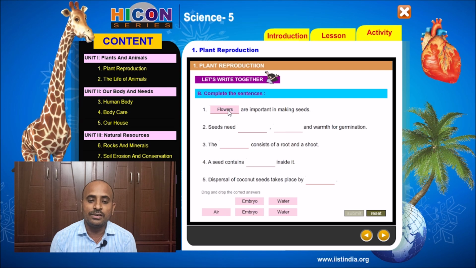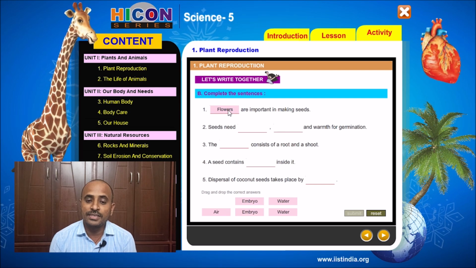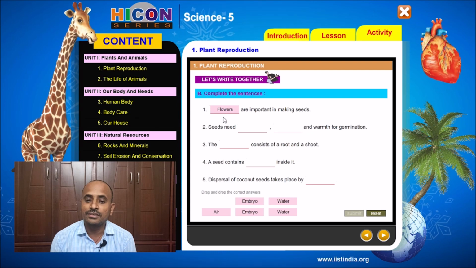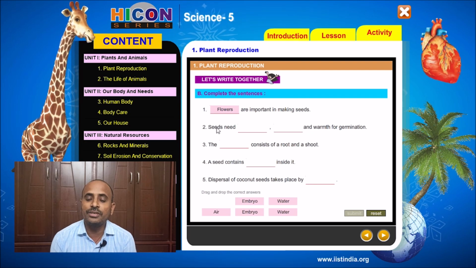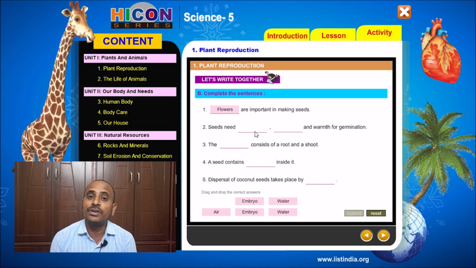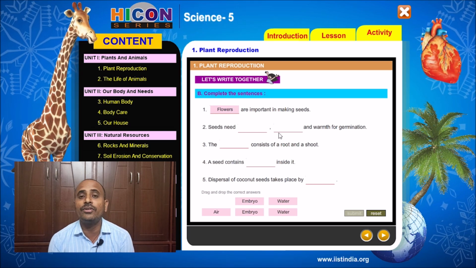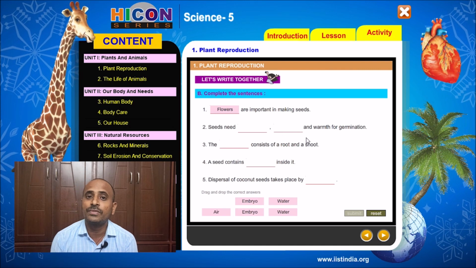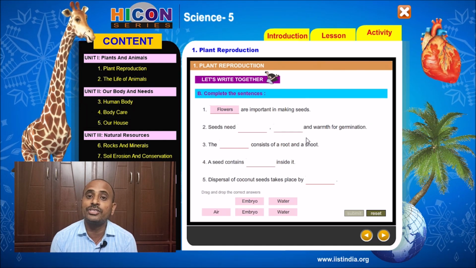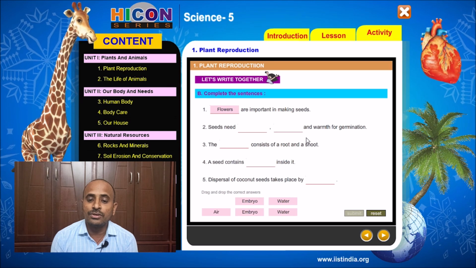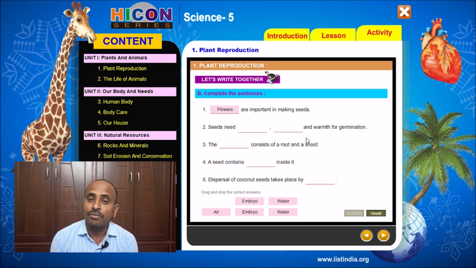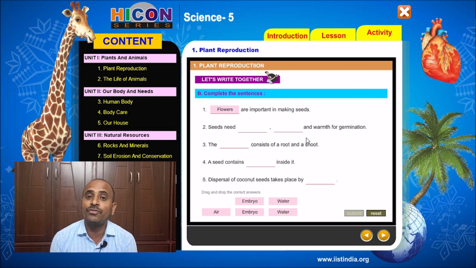So children, read the second sentence. Seeds need dash and warmth for germination. So which components are necessary for seed germination? Already we have discussed this in the previous activity. What conditions are required for the germination of a seed? The seed requires air, water and warmth for germination.